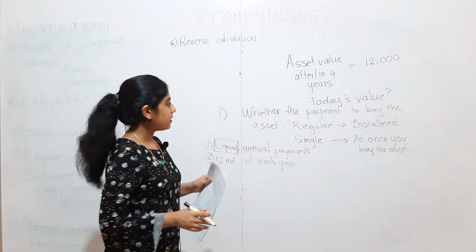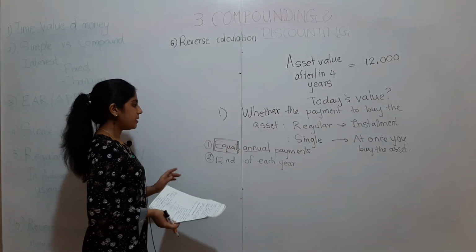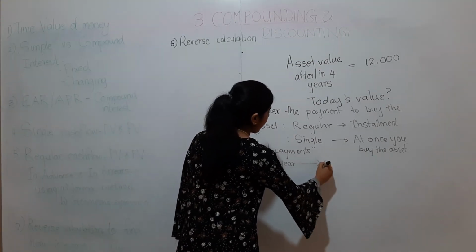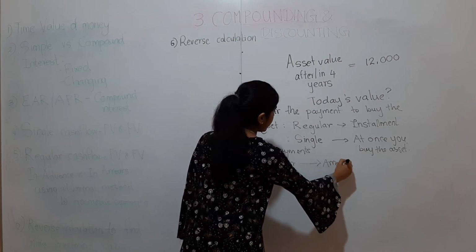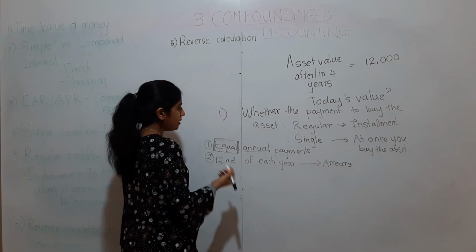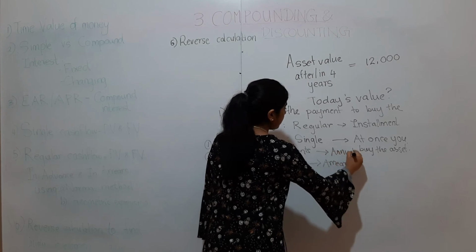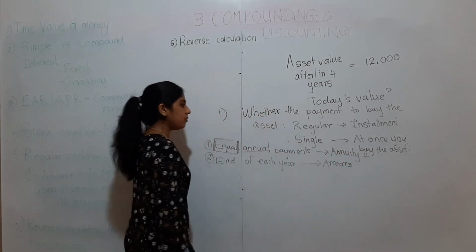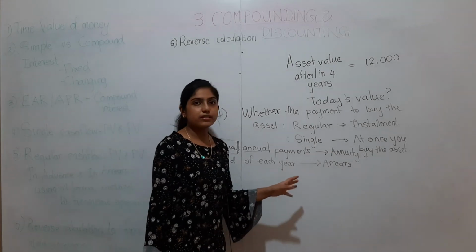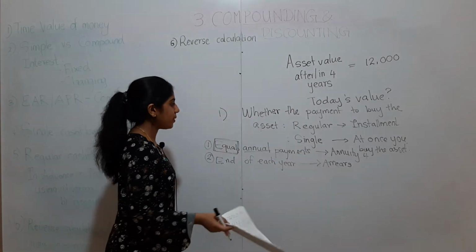In that case, since it's an equal annual payment and made at the end of each year, this is a payment made in arrears. That's one thing we can conclude. And the other thing we can conclude is this is an annuity. You will learn in the next chapter, chapter 4, where you will be learning about annuities and perpetuities. So when you do that, you will remember what is an annuity.